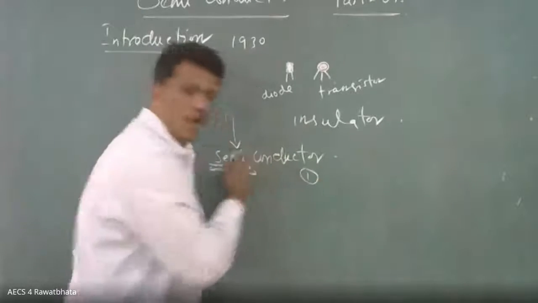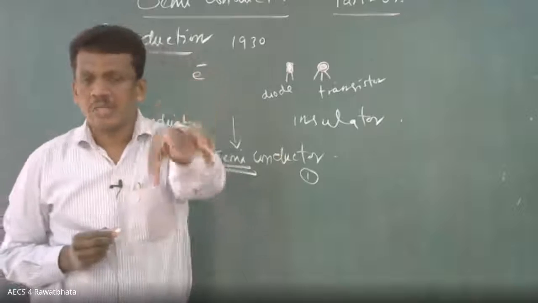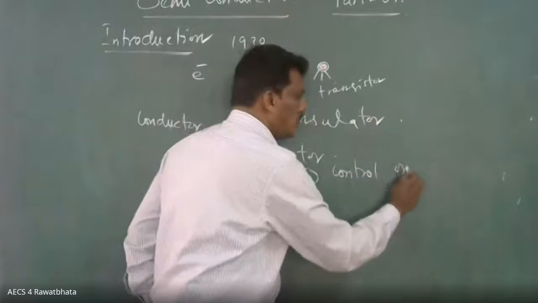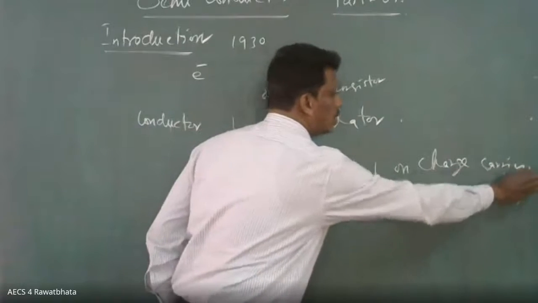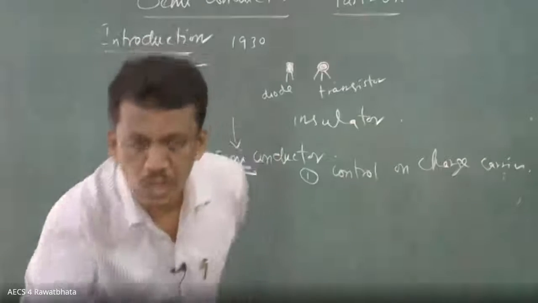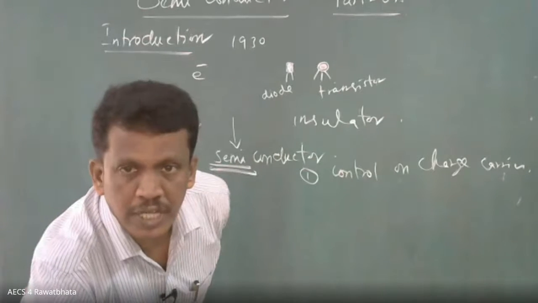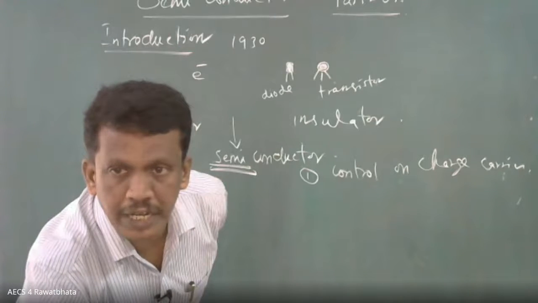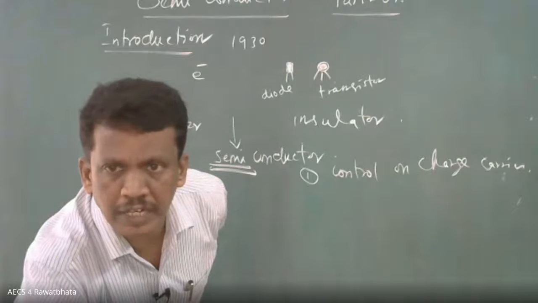The first point, you can have control on the charge carrier. I think you will understand. In case of metals, what is the charge carrier you have? A charge carrier is nothing but that which is responsible for electrical conduction. In case of metal, which one is responsible for electrical conduction?